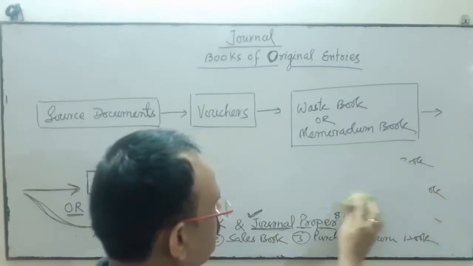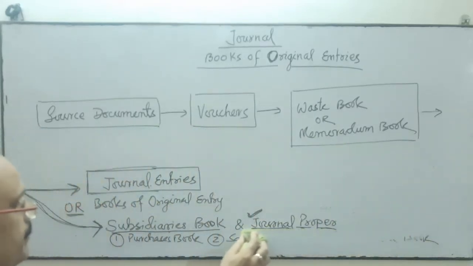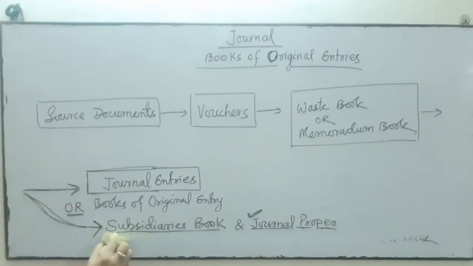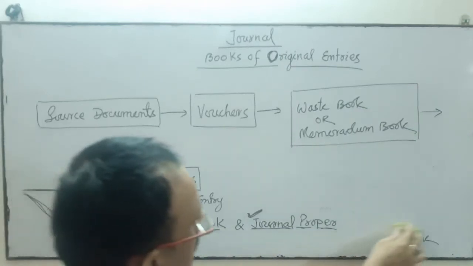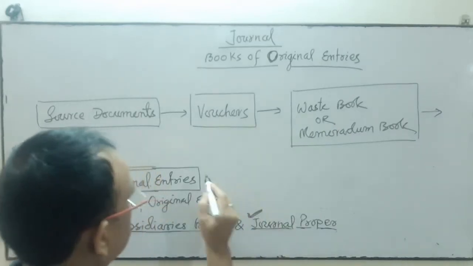Thereafter, the next step. First one is the journal, if the transactions are limited. If the transactions are more, then the other way to record the transaction is subsidiary books and journal proper.